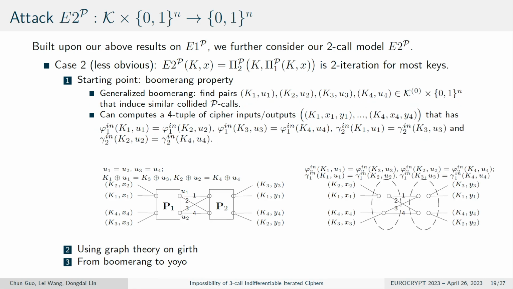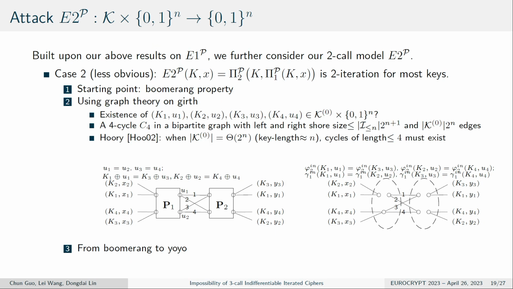We will generalize to a generalized boomerang and find four pairs that introduce similar collided P calls. So then we can compute four tuples of the cipher input outputs that have these four collisions. But the problem is that there must exist these four pairs so that we can find these collisions.